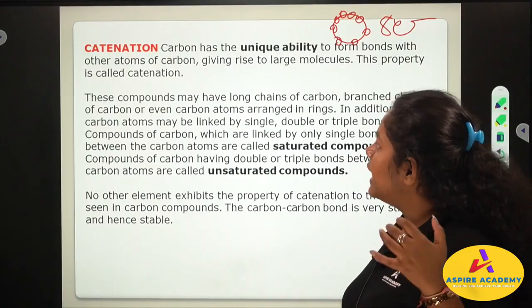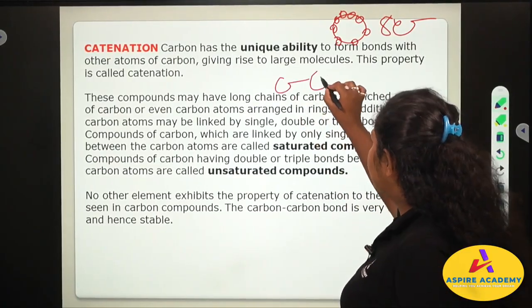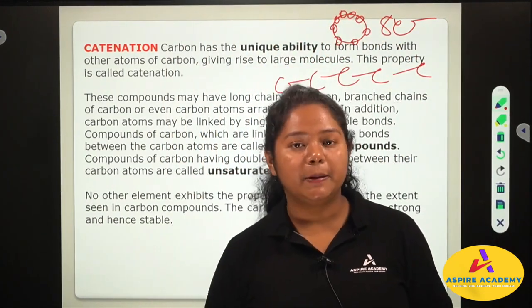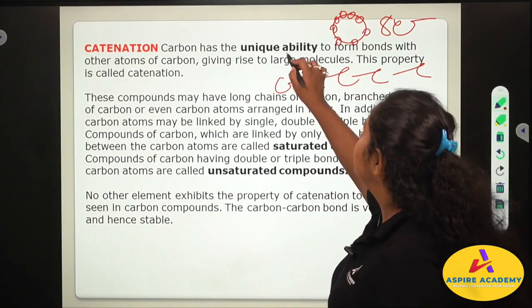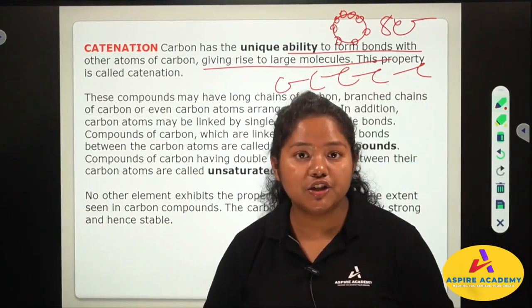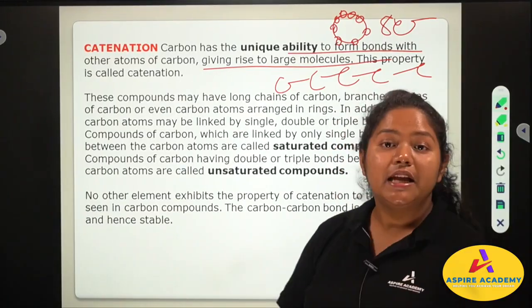And the other one is catenation. What is the uniqueness? Carbon can form a huge number of carbon-carbon bonds, and that is what makes catenation. Carbon has the unique ability to form bonds with other atoms, giving rise to a large number of molecules, okay? So this is known as catenation.